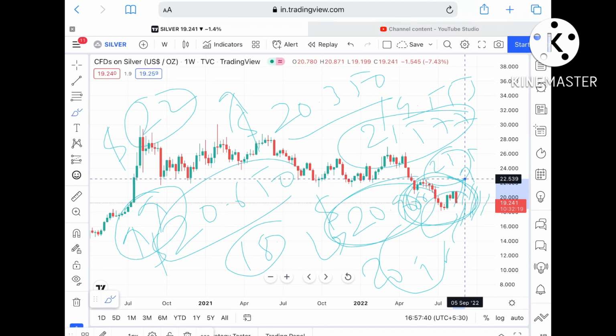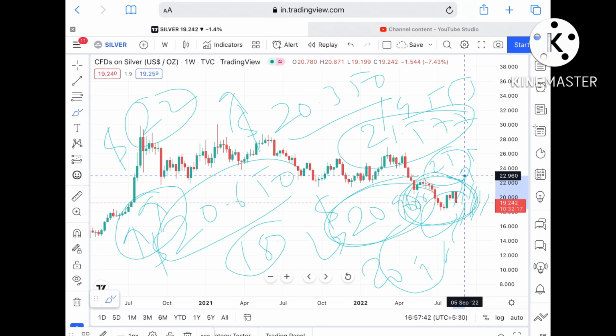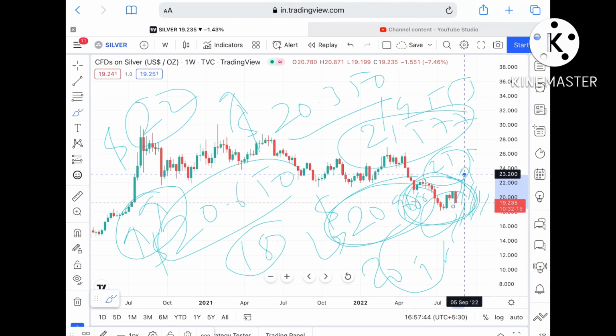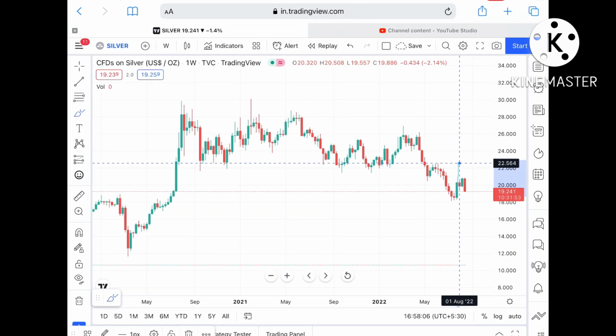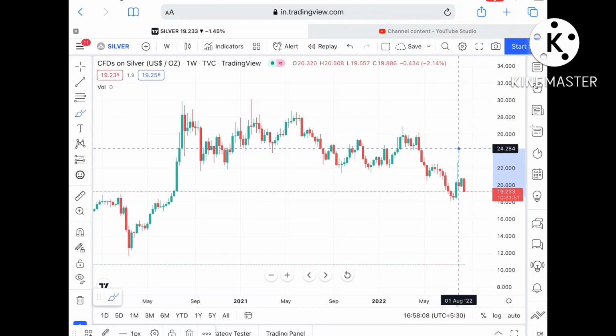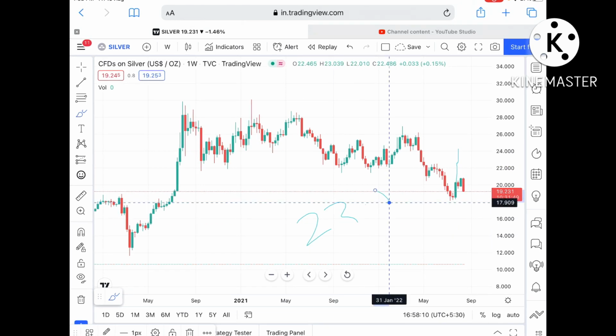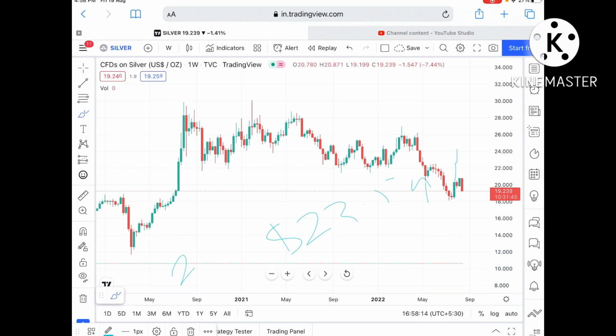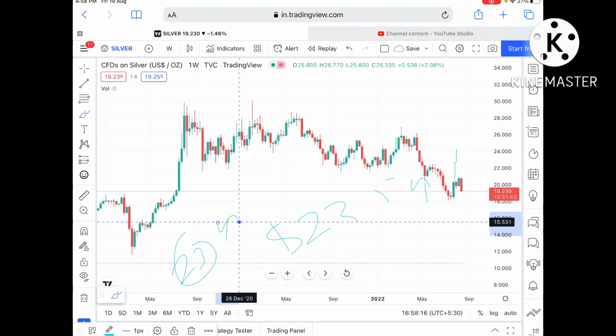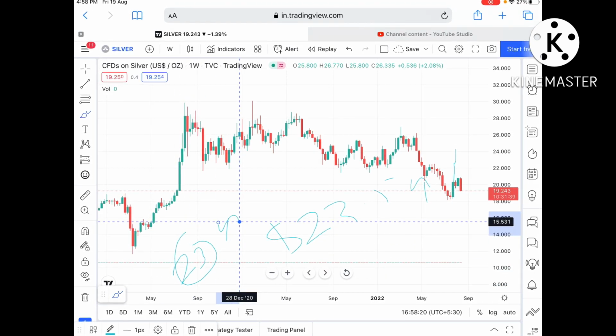We can see it go further upside towards a level of 23. Once the price goes above a level of 22.9, there is a high probability it can touch a level of $23.5, and from there it can go further upside. If the price goes above 23, I'll make another video explaining where it can go. And any doubt regarding this, you can mail me.